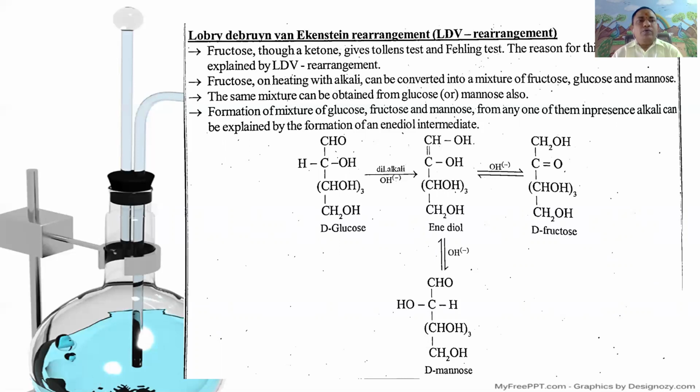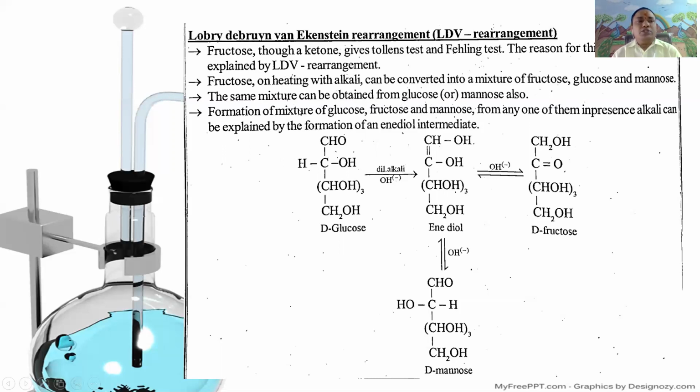the Lobry de Bruyn-Van Ekenstein rearrangement. In this rearrangement, fructose or glucose or mannose on heating with alkali can be converted into a mixture of glucose, fructose and mannose. The same mixture can be obtained from either glucose or mannose also.